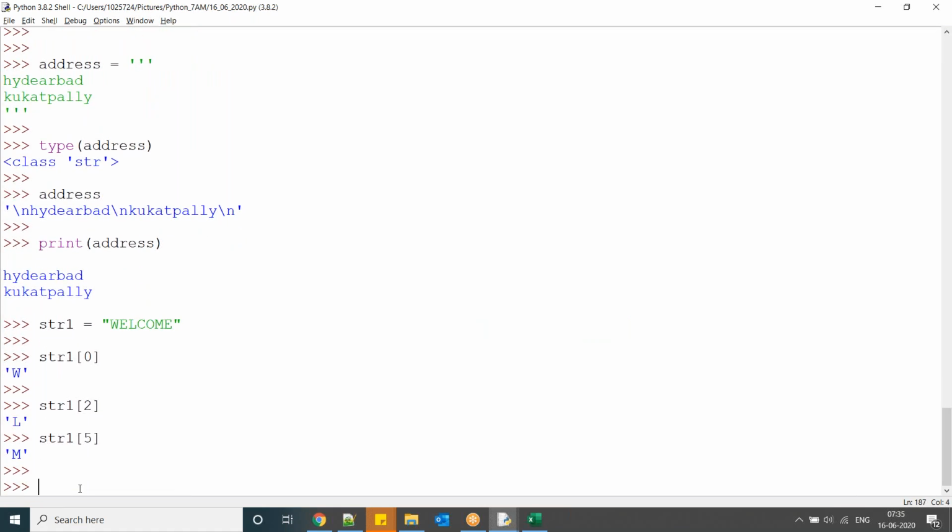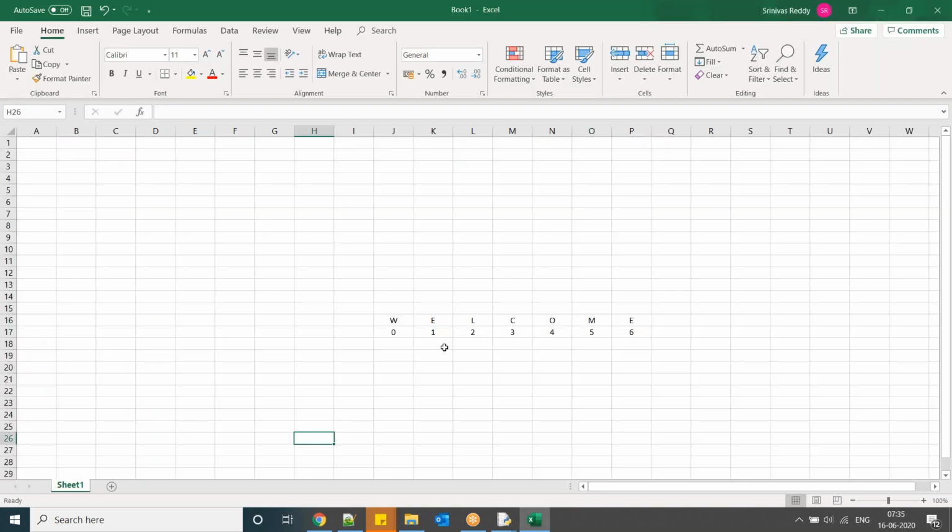Okay. So using index positions, we can get the particular position value. Now observe, I want these three characters. How can I get them? Here, as I know, the index position starts with 2 and the end position is 4. Between 2 and 4, whatever characters are there, I want to get those details. So LCO.